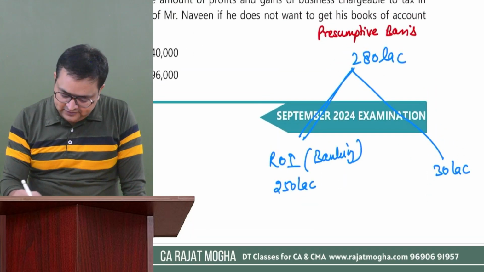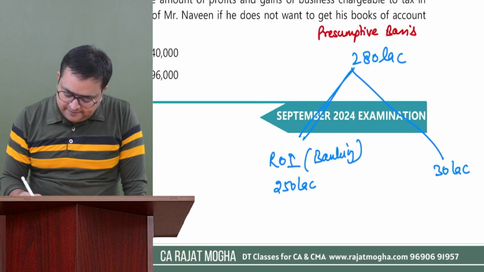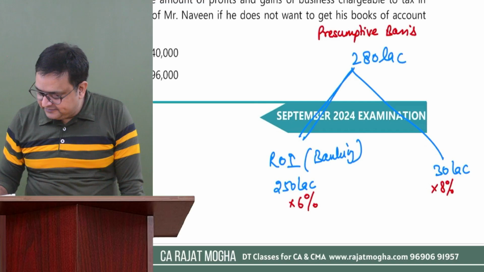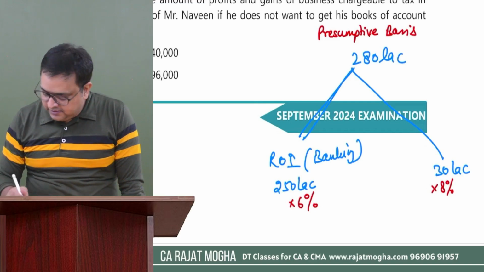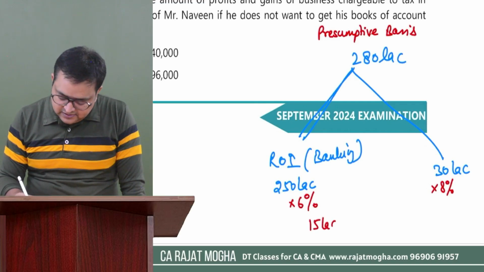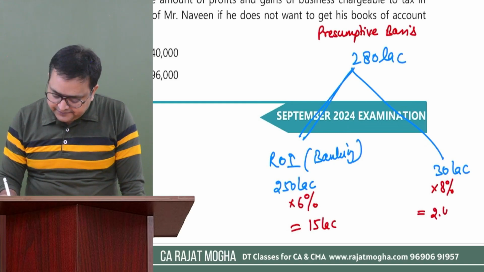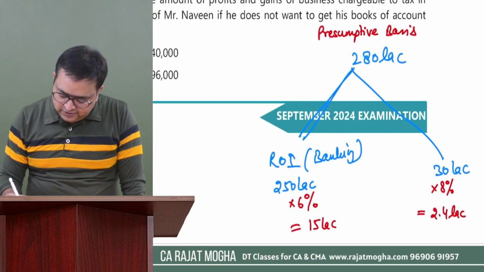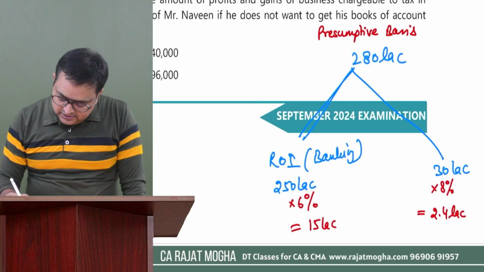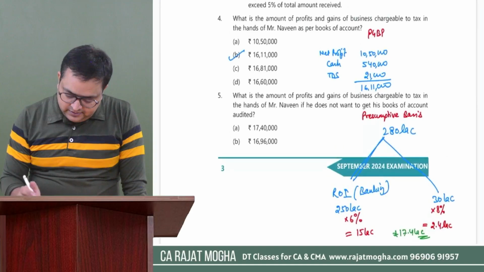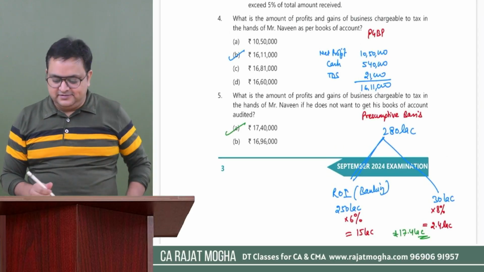So how will you do it? Now it's quite simple. Apply 6% on the first part and 8% on the second. So 250 into 6% would be 15 lakh, and 30 into 8% is 2.4 lakh. If you sum it up, it would be 17.4 lakh. Yes, that is the answer.